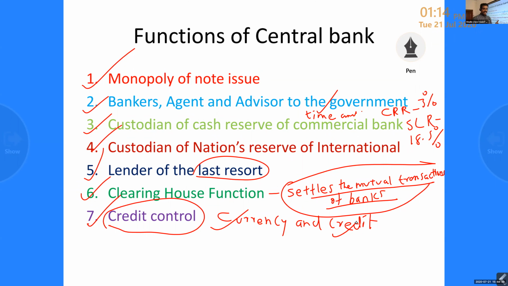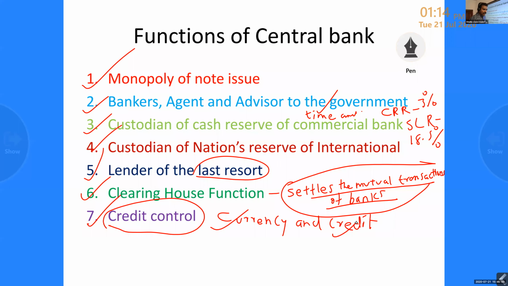Already we said they have the monopoly of issuing the notes. Except 1 rupee coins and small coins, every currency is issued by the central bank. So we can control the credit, the volume of credit, giving loan to the public, that we can control.